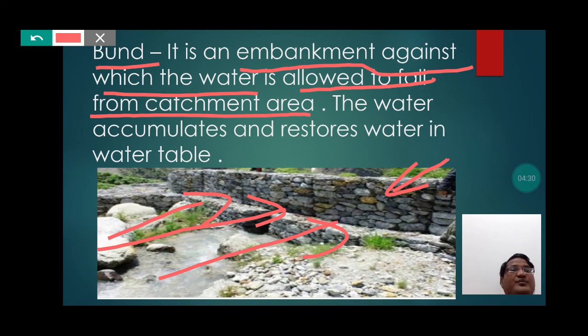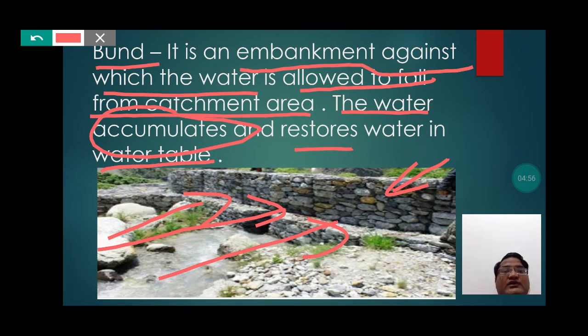Now students, due to the presence of the bund, the water is not able to move from one region of the bund to the other region, rather it starts getting accumulated, that is, collected, and restores water in the water table.